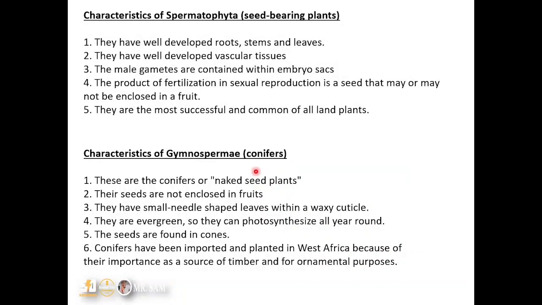Their seeds are not enclosed within a fruit, and they have small needle-like leaves with a waxy cuticle. Remember, we've seen the word waxy cuticle before. It helps to prevent them from drying out, and they are evergreen. That means they can photosynthesize all year round.